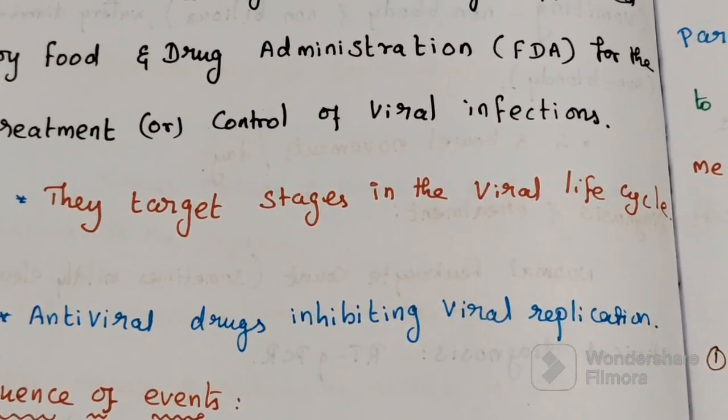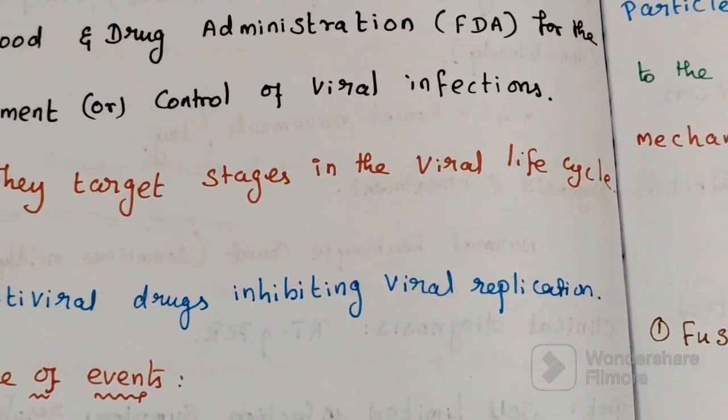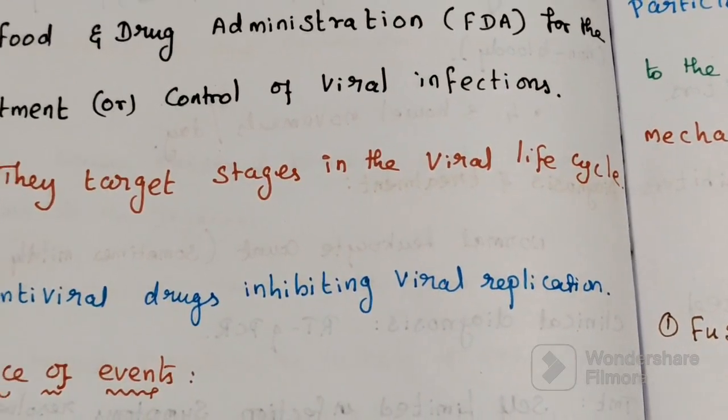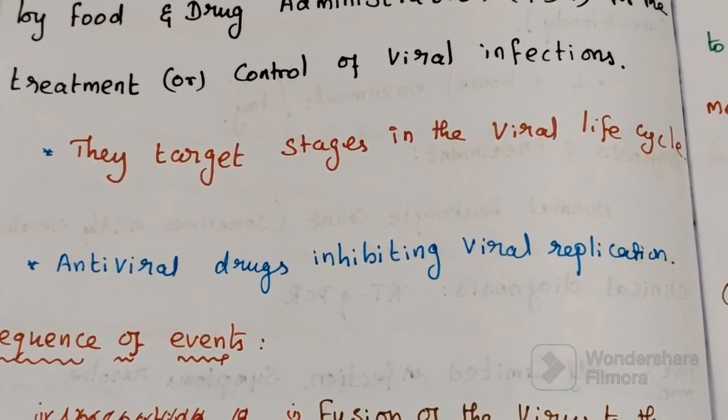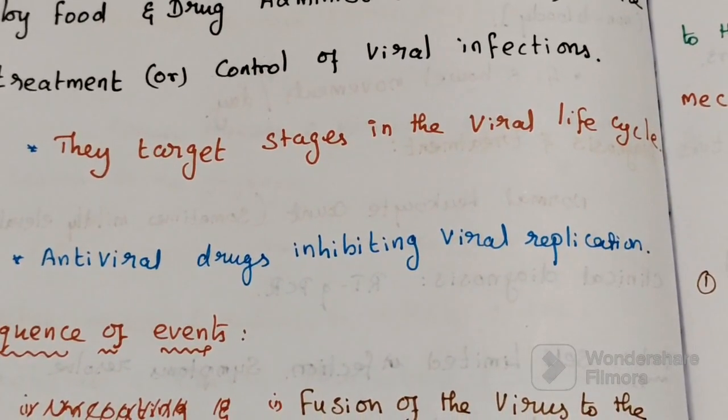These antiviral drugs target stages in the viral life cycle. Antiviral drugs or agents can act at any step of viral replication.